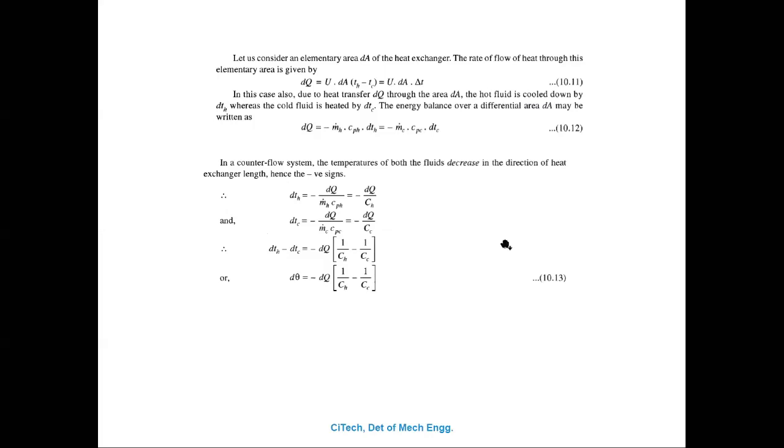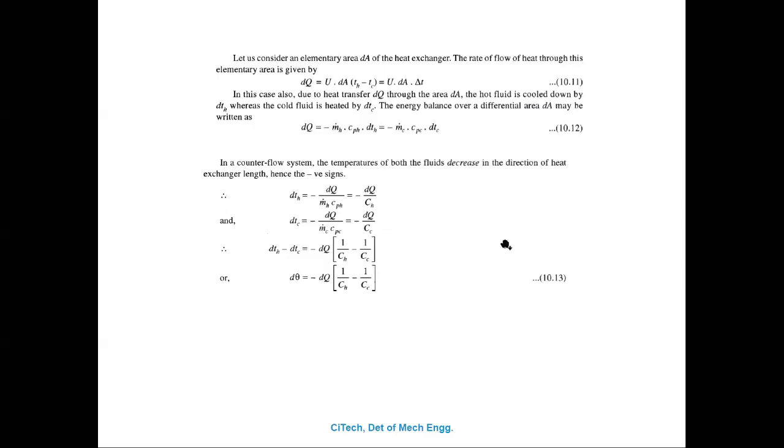The energy balance for the differential area dA may be written as dQ equal to minus m dot H, where m dot H is the mass flow rate of the hot fluid, into CPH, the specific heat of the hot fluid, into dTH. Here dTH is the amount by which the hot fluid is cooled.